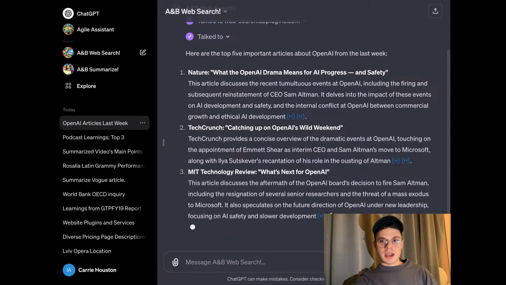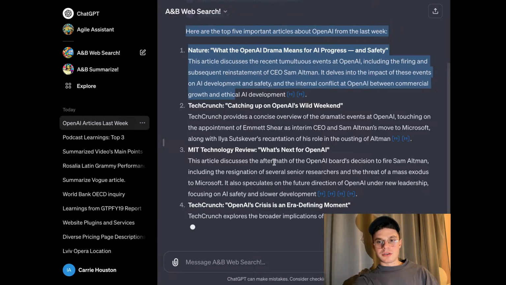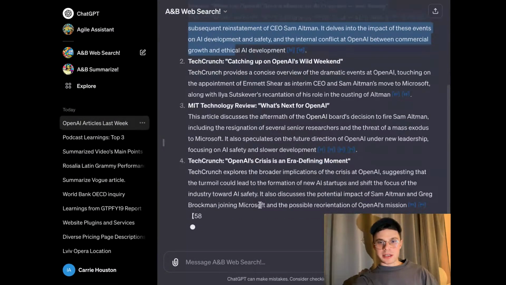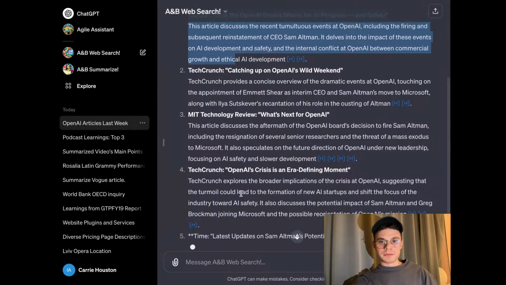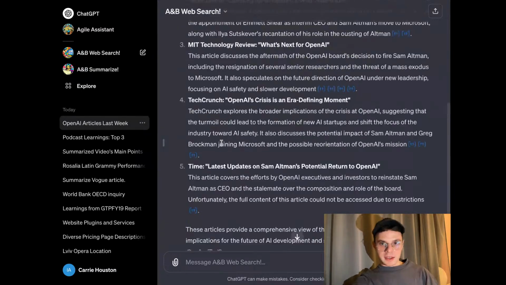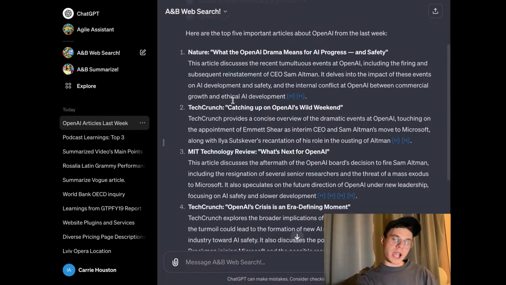And as I said, we have the name of the article, we have a short description, and then links to the actual websites where you can go even deeper. So this one is from TechCrunch, Nature, MIT Technology Review. And I think sometimes we're limited to the particular websites that we are trying to gather information from. So this is a great tool to widen your horizons. And I think that is all for today.